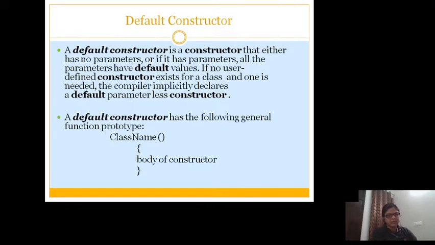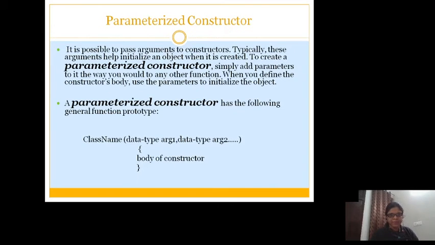There is a general prototype of how you see a default constructor. It will be the class name, because the rule is the same for every constructor. It should have the class name. Because it is a default constructor, the parentheses are empty, taking no parameters, and you can write the body of the constructor. You can set values of the object data members.